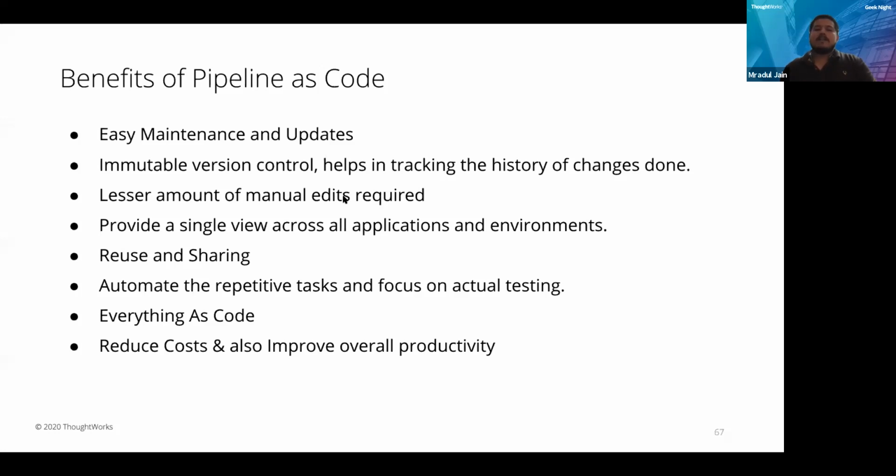So the next is a lesser amount of manual edits are required. Yes, one single edit will help in making changes in all the pipelines, as I said earlier. Provide a single view across all applications and environments. So yes, once the pipeline is successfully created using pipeline as code, the same can be used in deployments to other environments. You can create the same pipeline using the same code with minimal changes. So the view will be similar.